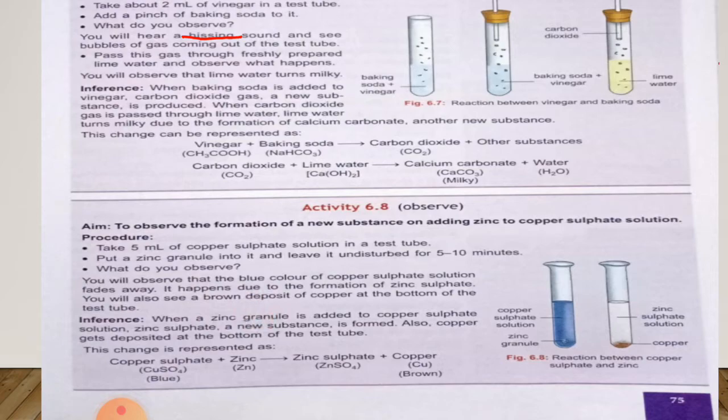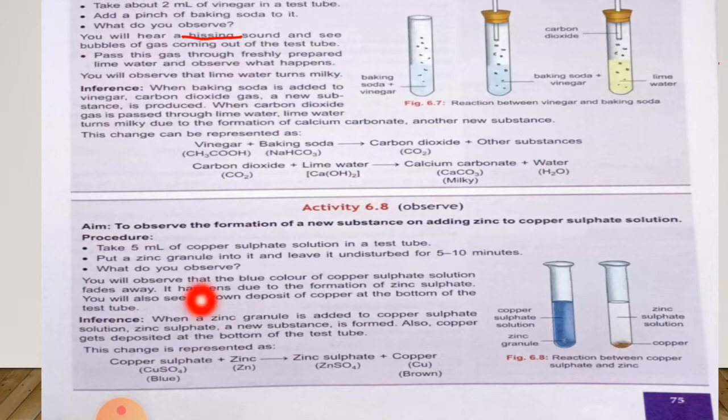So, in this activity, we have seen that when zinc granules are added to the solution of copper sulfate, the color of copper sulfate fades because after mixing zinc granules to copper sulfate, it forms zinc sulfate, which is a new substance, and because of this the color of copper sulfate turns from blue to white and copper deposits in the bottom of the test tube.